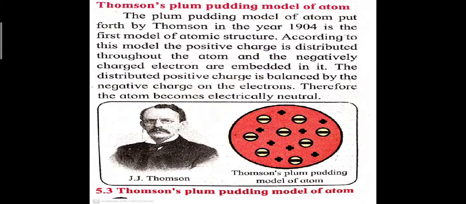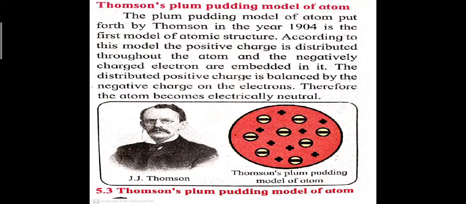Now see, next is Thomson's plum pudding model of the atom. The plum pudding model of the atom was explained by Thomson in the year 1904. It is the first model of the atomic structure. According to this model, the positive charge is distributed throughout the atom. So what is the positive charge?